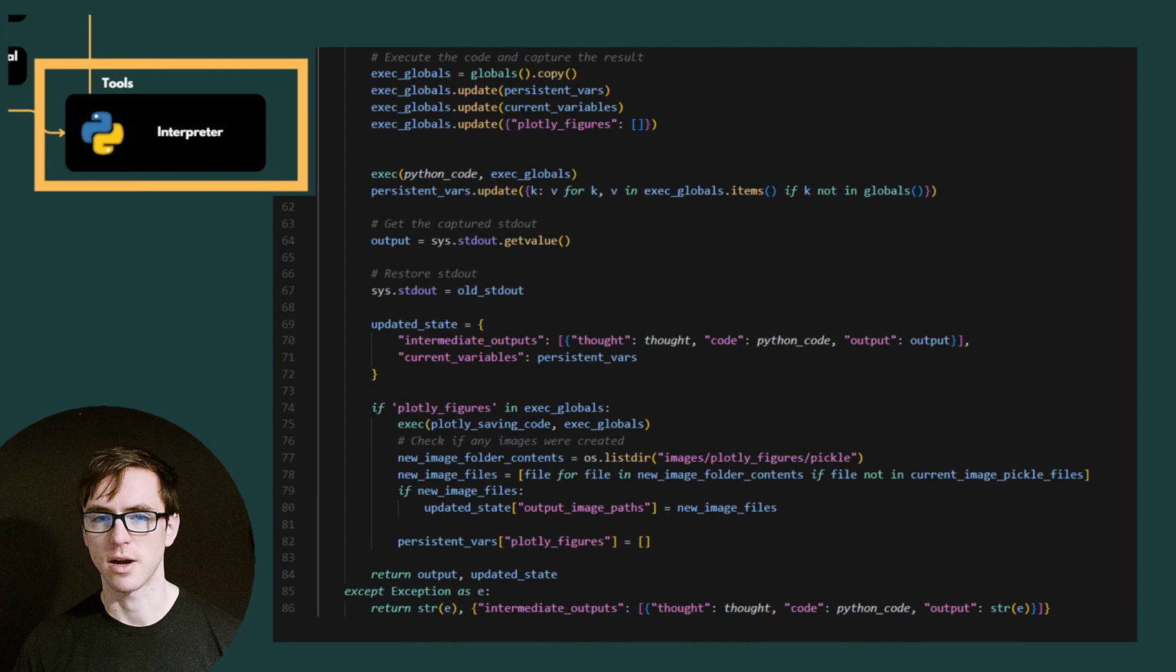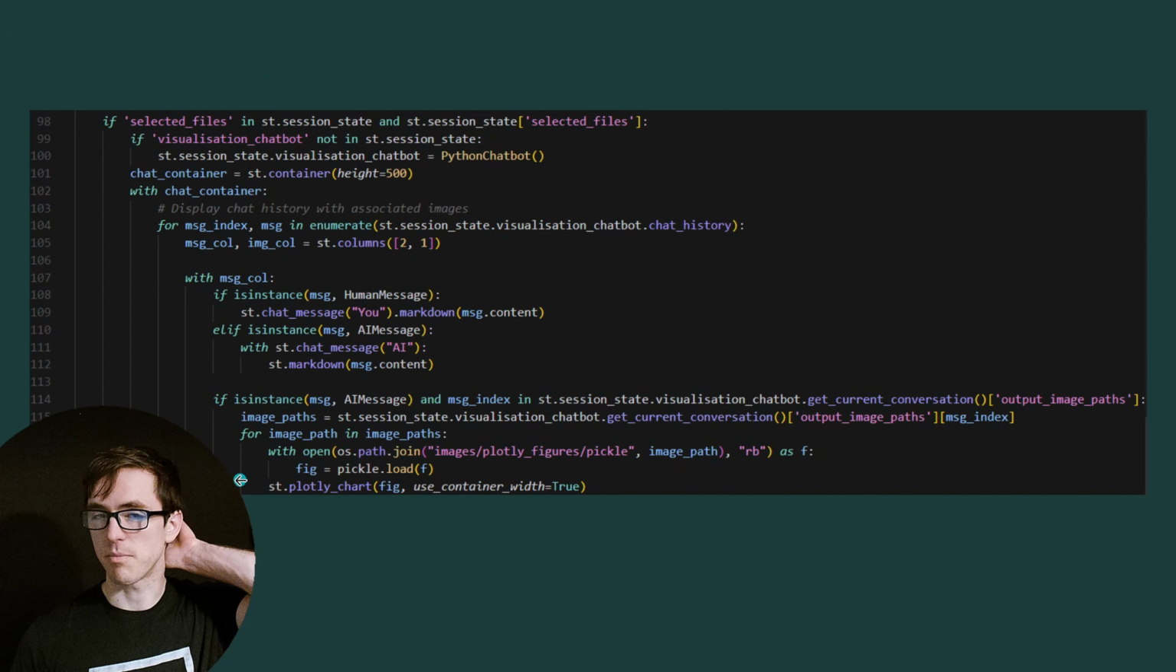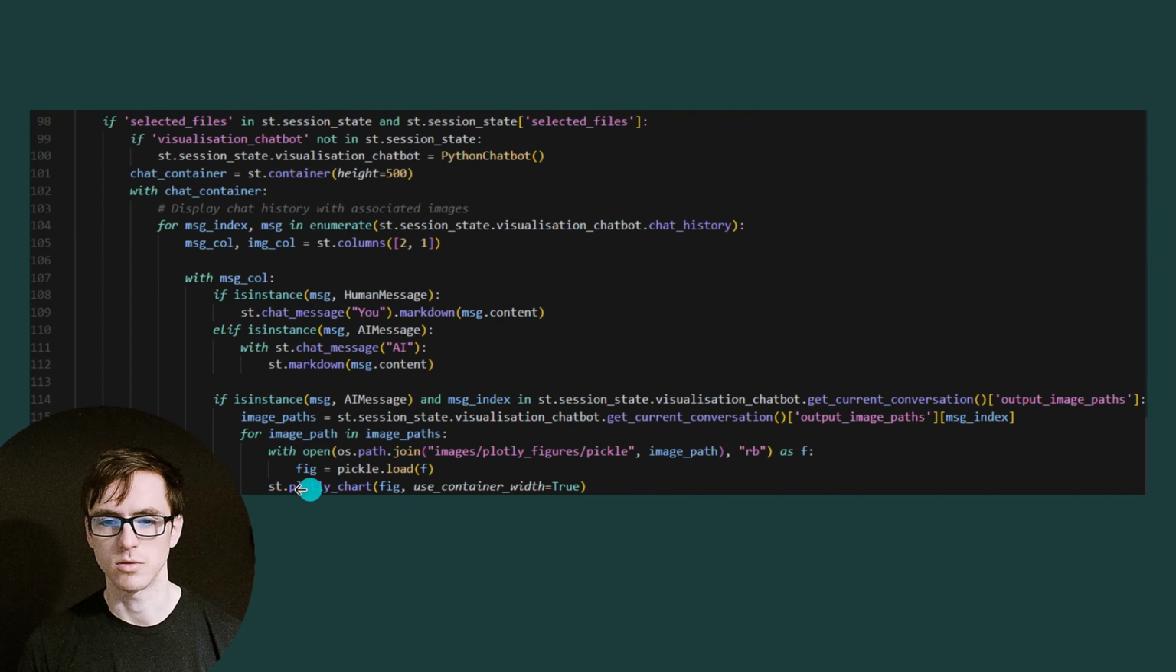Great, now let's have a look at how we're going to update our front-end code to display these plotly charts. Now plotly comes with a specific component for displaying plotly graphs called st.plotly_chart. So after we've displayed our messages, we need to check if there is an image path associated with that message index. So we're checking, is the message index inside the output image paths, which contains our index? If it is, we're going to grab all the image paths generated in that message index, and then we're going to load in the chart from the pickle file and display it with st.plotly_chart. And those are all the changes we're going to make.